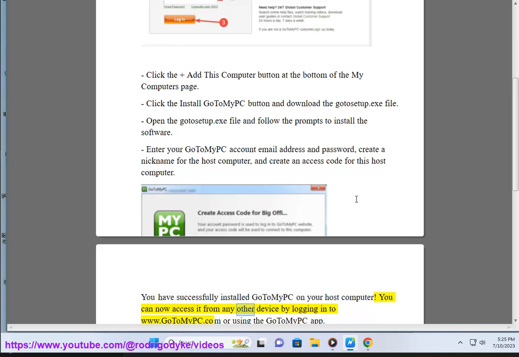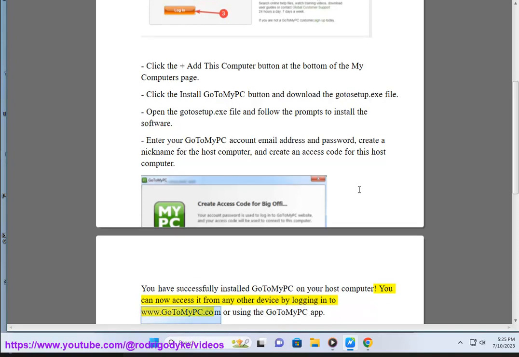You can now access it from any other device by logging into www.gotomypc.com or using the GoToMyPC app.